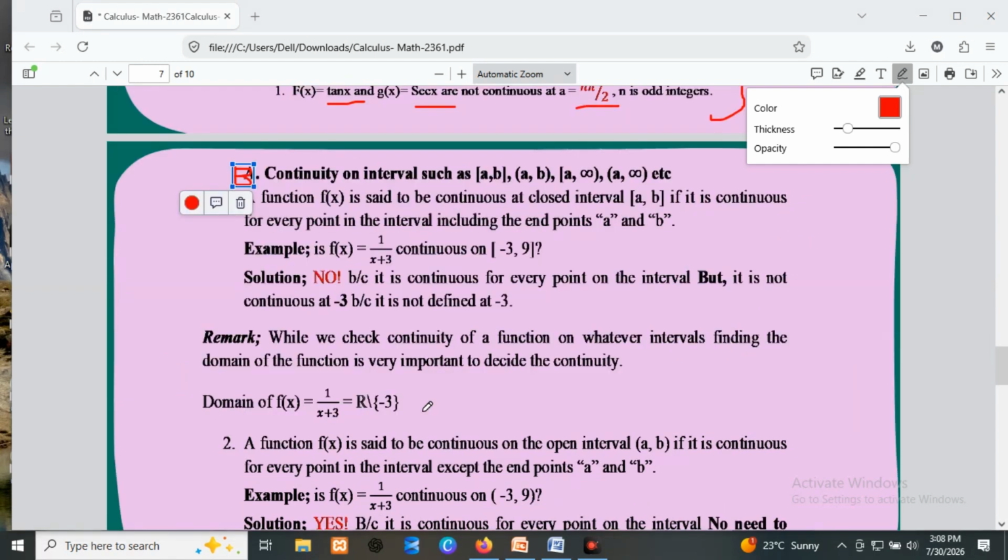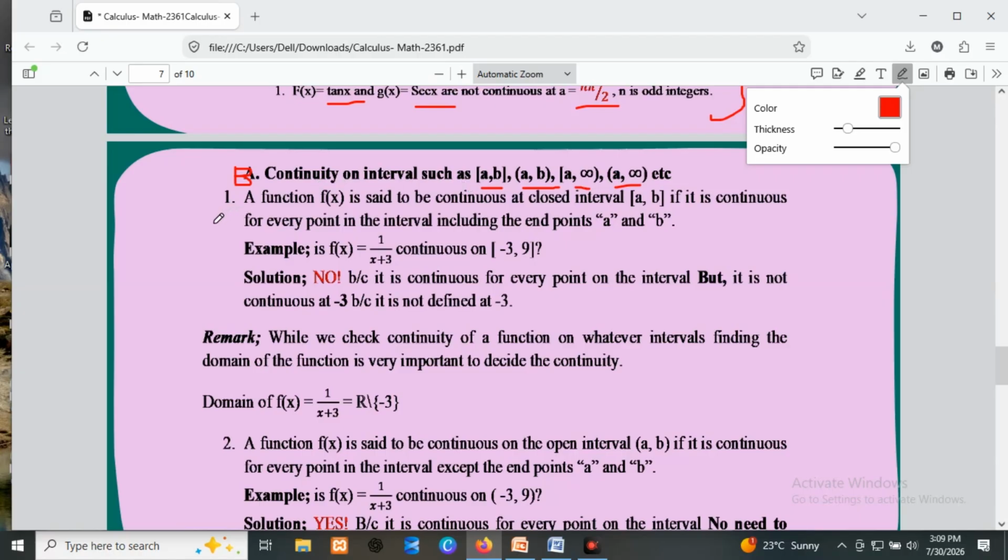Hello, how are you? My name is MaEd Selassie. As you know, we have continued from chapter 1 with continuity. Last week we dealt with continuity at a point. Today we are going to see continuity on intervals, such as a closed interval or open interval, or continuity bounded from below and bounded from above. So today we are going to check whether a function is continuous on intervals. Let's see one by one.